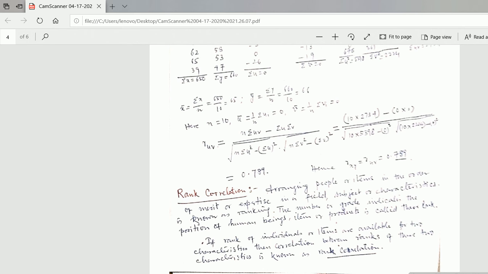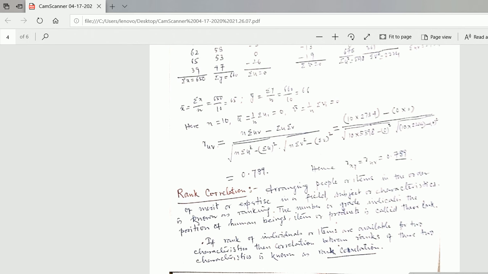The number or grade that indicates the position of human beings, items, or products is called their rank. If the ranks of individuals or items are available for two characteristics, then the correlation coefficient of the ranks of these two characteristics is known as rank correlation.